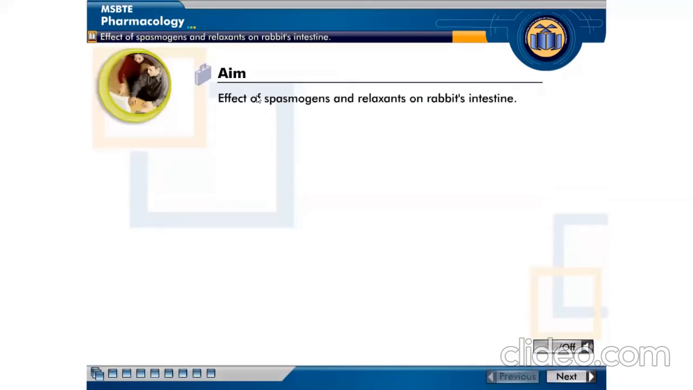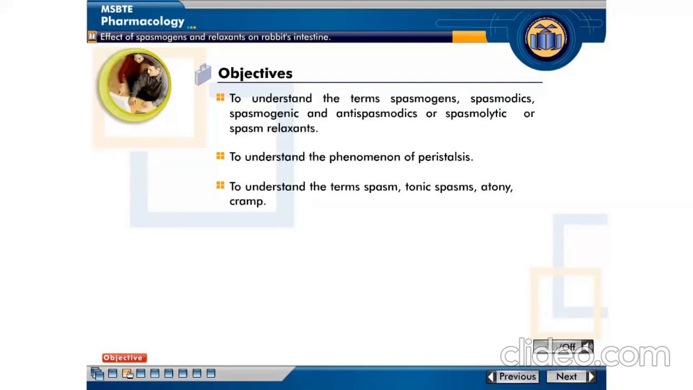This experiment is the effect of spasmogens and relaxants on rabbit intestine. This is the experiment in your manual. The objectives of this experiment are to understand the terms spasmogens, spasmodics, spasmogenic and antispasmodics or spasmolytic or spasm relaxants,